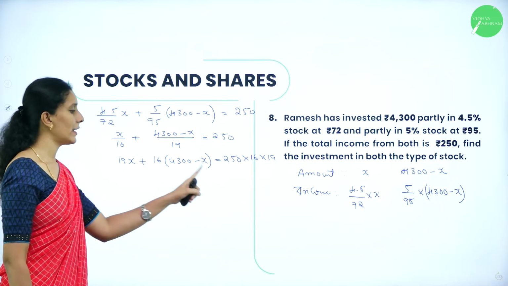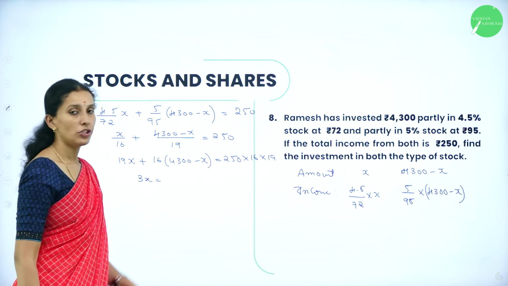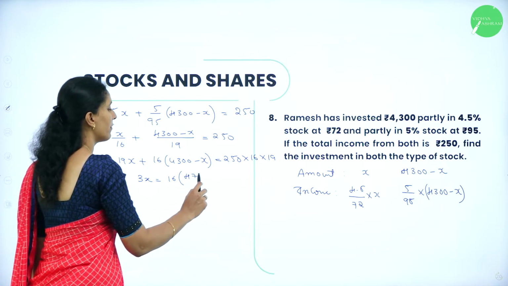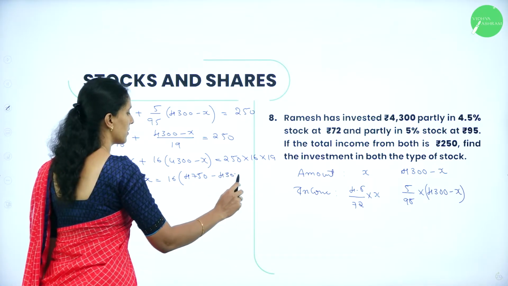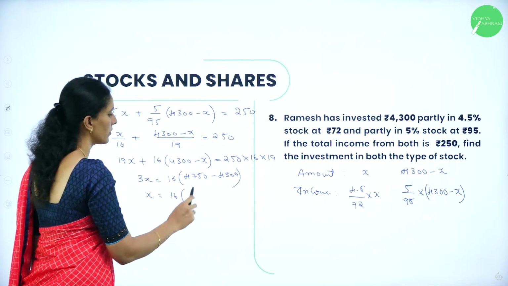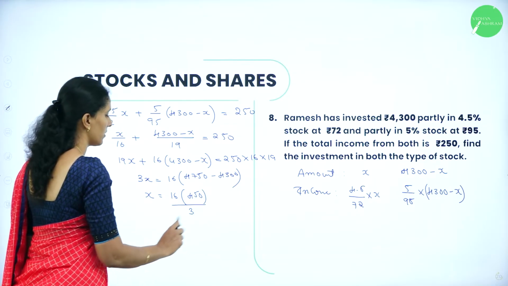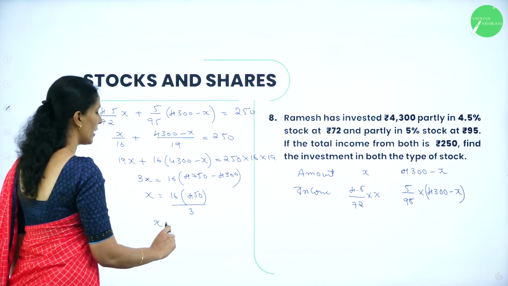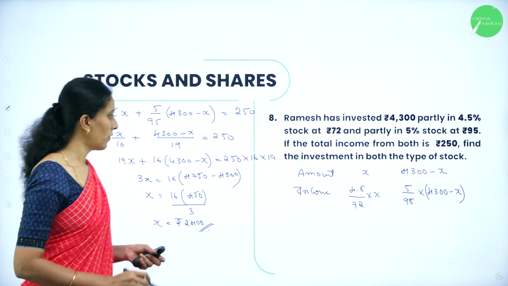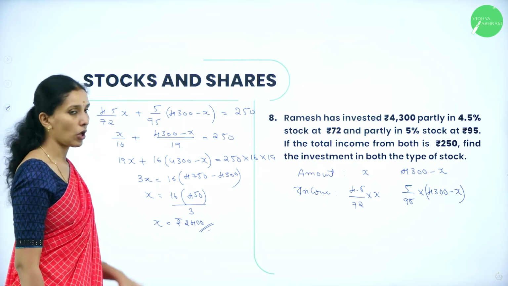So after solving 19X minus 16X, we get 3X. And here multiplying and shifting to the right hand side, we will get 16 into 4,750 minus 4,300. So X is equal to 16 into 4,750 minus 4,300. You will get the value as 450 divided by 3. So on solving this, we will get the value as 2,400 rupees. So therefore, the amount he has invested for 4.5% stock is 2,400.